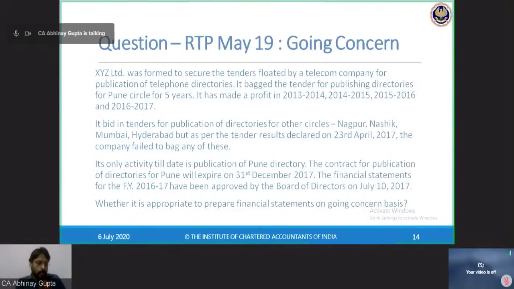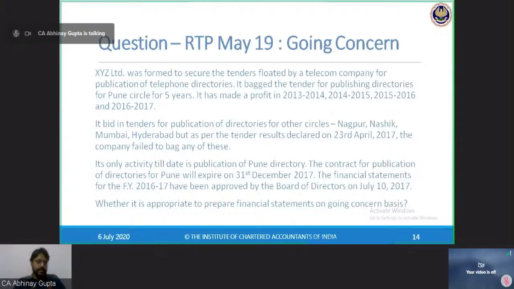The only activity till date is publication for Pune. So the company has only the old contract, the Pune contract, for which 4 years are already completed and only 1 year is left. The contract for publication of directories for Pune will expire on 31st December 2017. That is 9 months from the March 17 accounts, so less than 12 months from the March 17 accounts which we are preparing.